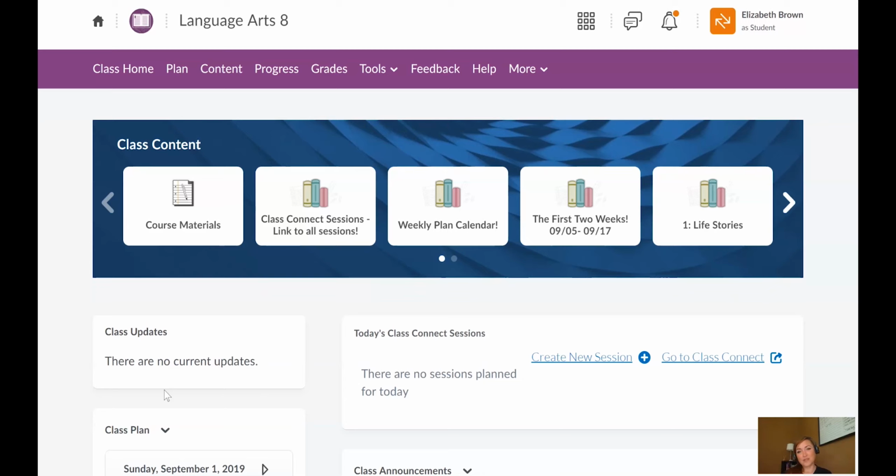Our first CC session together is going to be tomorrow. We will get a better chance to get to know one another, and so that will be on your schedule, so take a look for that. That will be really informal. There won't be any assignments afterwards. It's just going to be some basic course information. And then next Tuesday, we will have our first real content CC session, and hopefully I'll see you next Monday at our open house if you can make it. Okay, I would love to see you in person and get to know you and see your face.